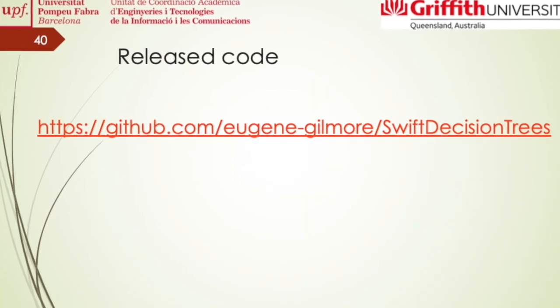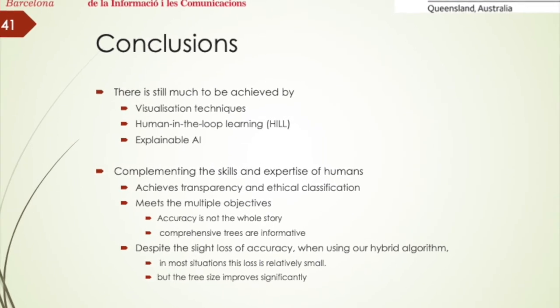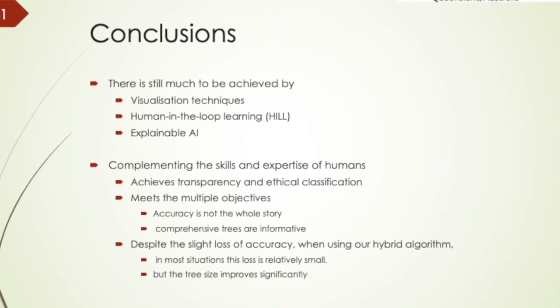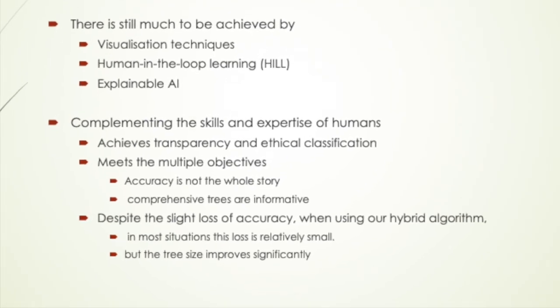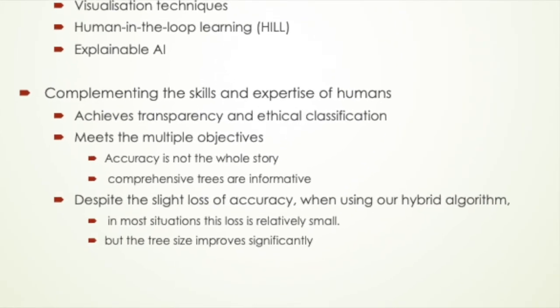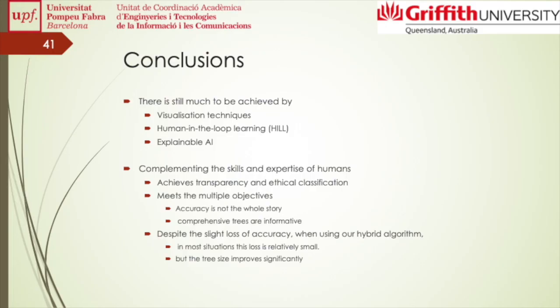Our code is available online. This paper is motivated by human-in-the-loop learning. However, this procedure is completely automatic. It produces transparent trees, and we can meet multiple objectives like high accuracy and also understandable and comprehensible trees.